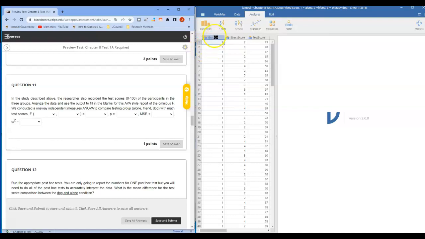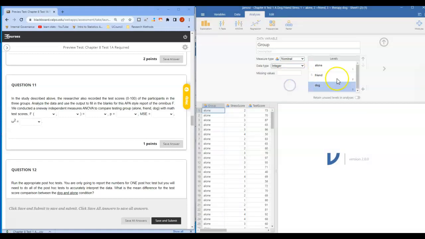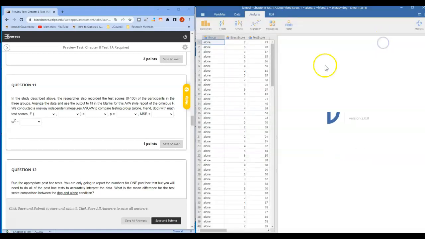So we're going to analyze the data, but first, before we do so, I'm going to change the labels for my groups, where 1 is alone, 2 is friend, and 3 is dog. So I'm going to click on group here and change 1 to alone, 2 to friend, and 3 to dog. Okay. And so that way my output will be labeled with alone, friend, and dog.